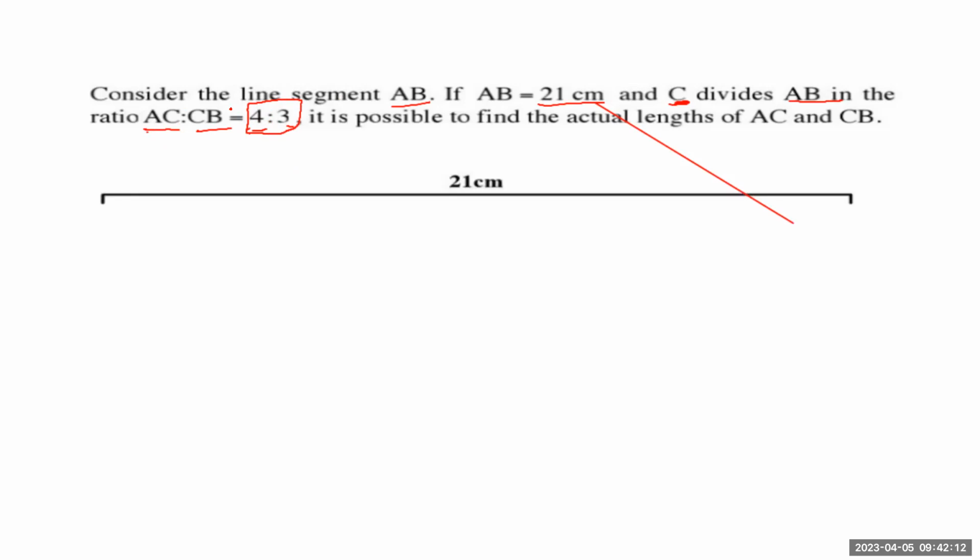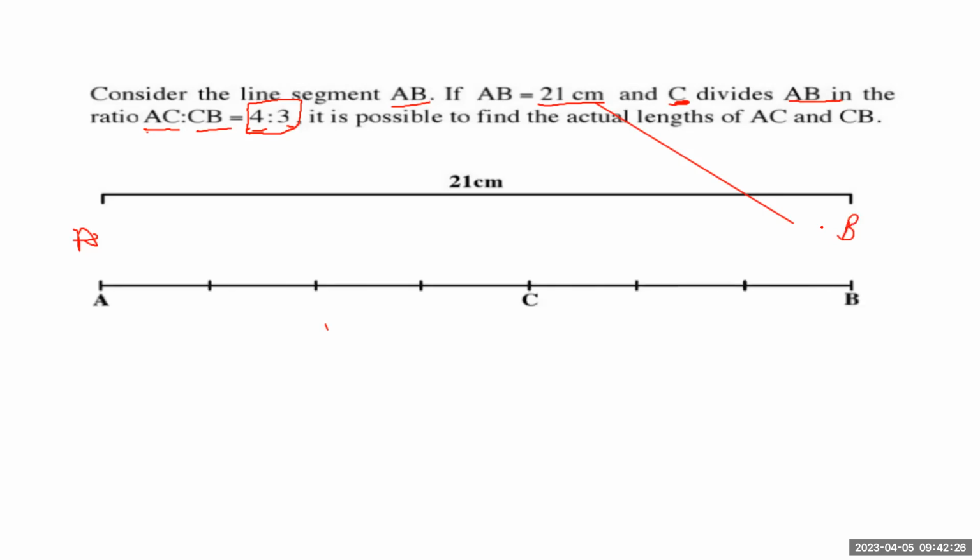Now, you have the line. You can't speak of a ratio if it's just AB. This is just the line. So we have A here, and then we have B. When can I speak of a ratio? When I have something like this. So now I put C, and then I want to compare AC is to CB. You see now I'm comparing 2 things. AC is to CB.